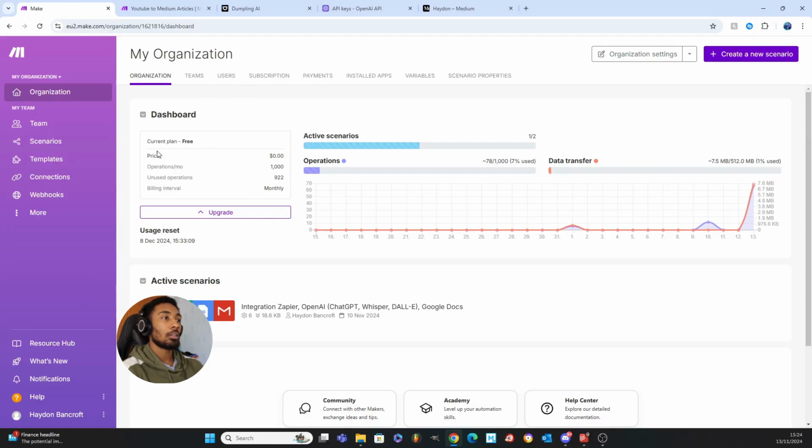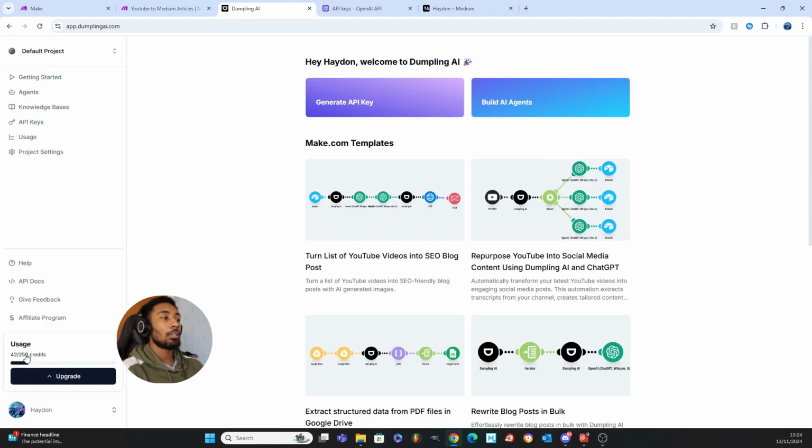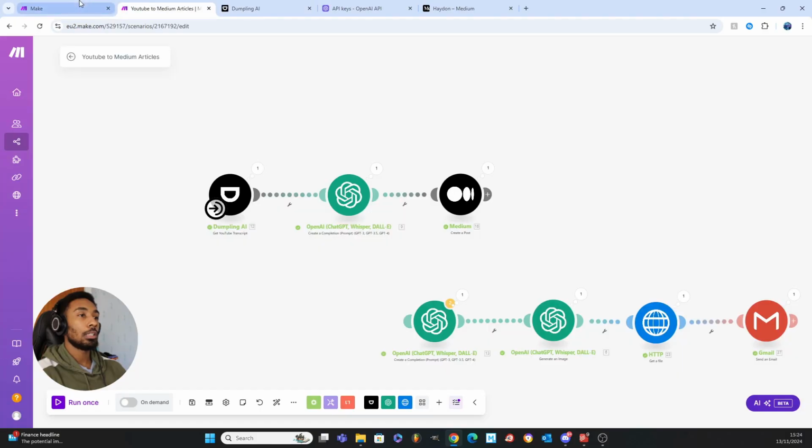So as you can see here, make.com gives you 1,000 tokens or 1,000 operations a month, and that is more than enough. Look, I've still got 922 left, so that is more than enough for what you need. Dumplings AI, if you have a look at that, they give you 250 a month. I used 42. It can get a bit hefty if you want to do stuff with images, but we won't be using Dumplings AI to do any images, so we don't need to worry about that. So let's jump into the automation.